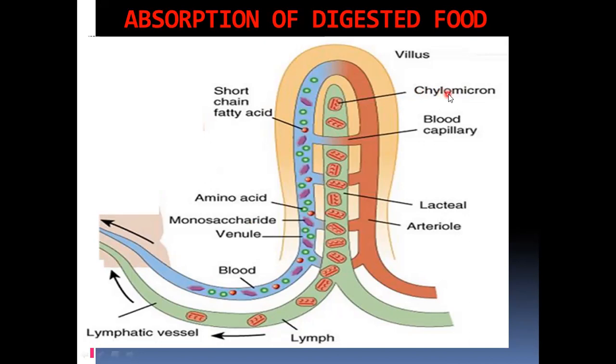Chylomicron is a lipoprotein, lipids plus some proteins. This is in the lacteal, and the lymph is also a fluid like blood. You have already learned in class 9 or so. Through the lymph, these chylomicron droplets are taken to the liver. It will finally join into the blood and then go into the liver.